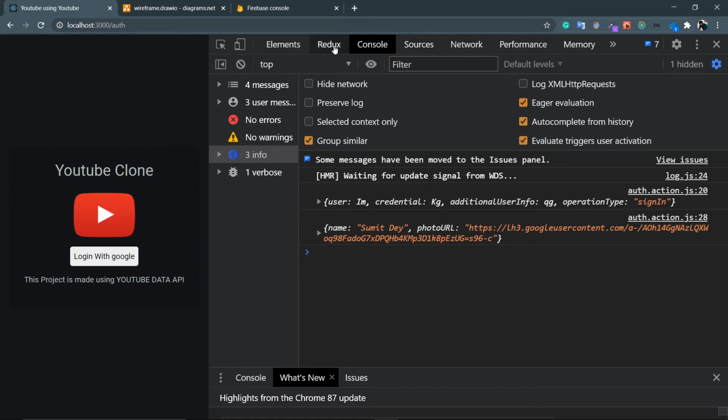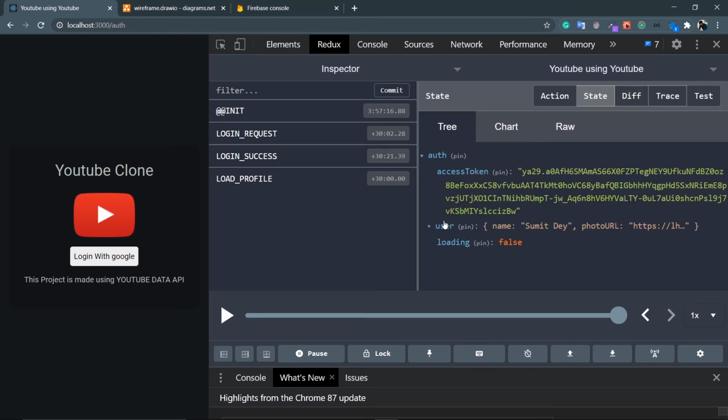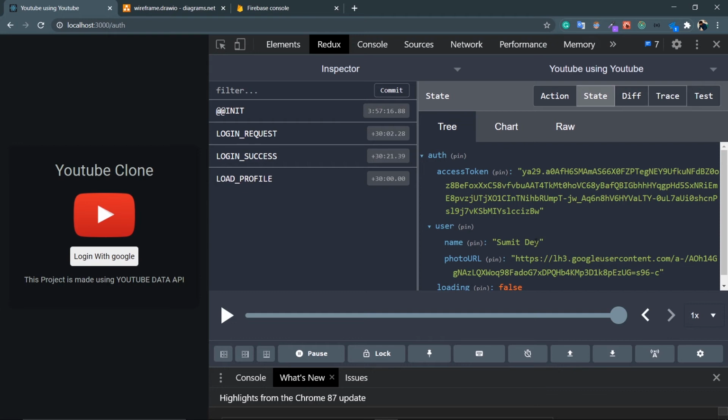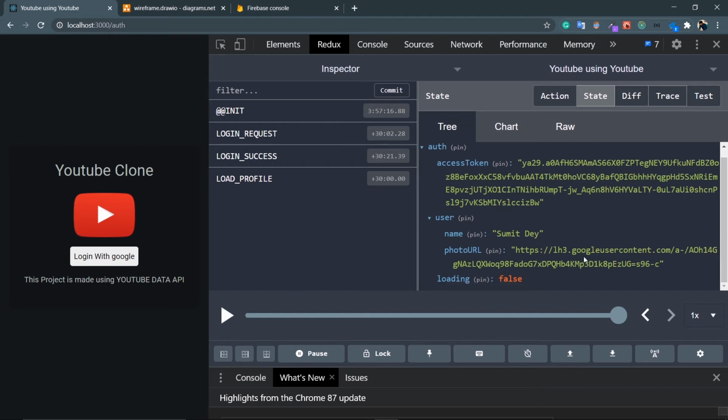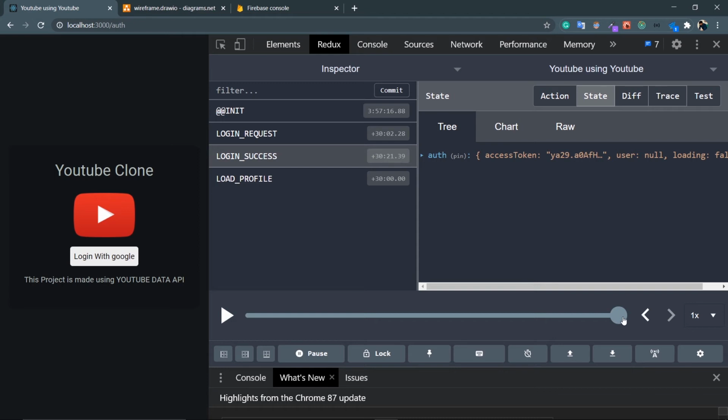Now just go to Redux, state, my user is updated. Look at this, my name is Sumit Dey and the photo URL is my photo. And again the loading is false because in my login success I'm making the loading false. And using the slider you can also see whenever the action is fired. So at first Redux fired the init function which is by default, and then it fired the login request.